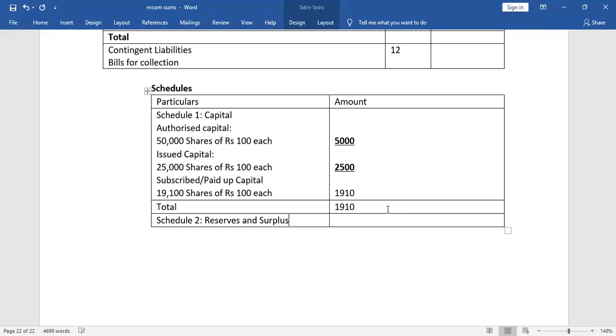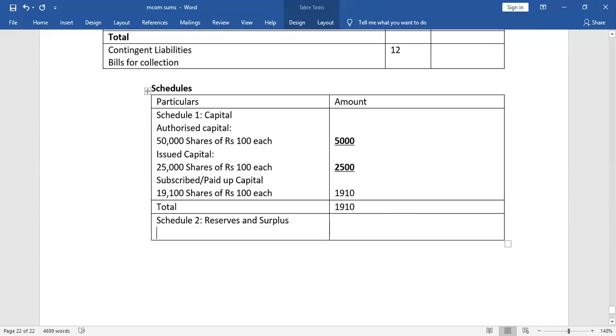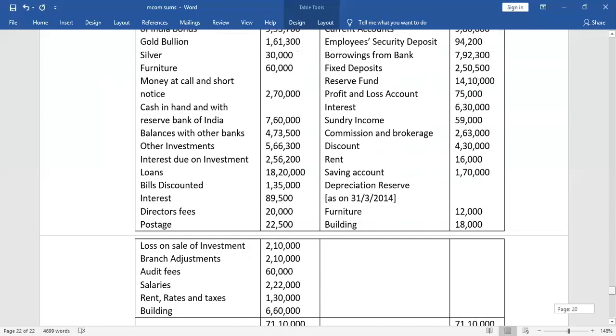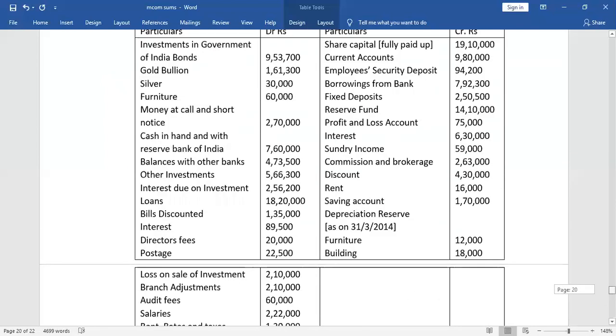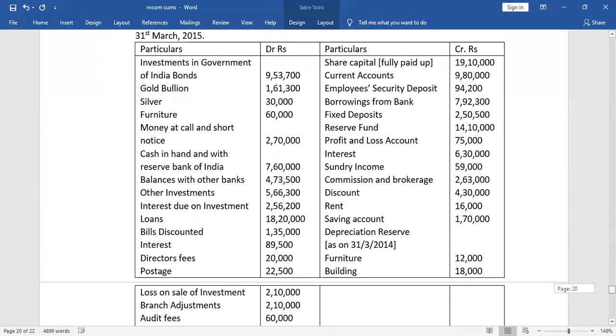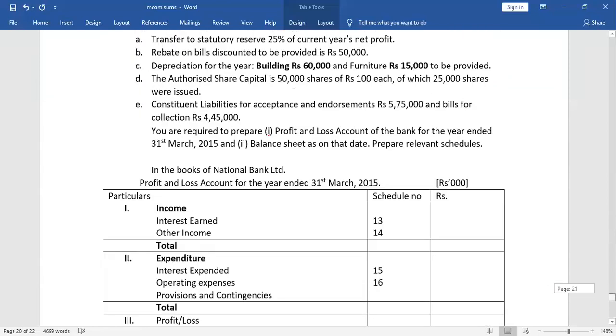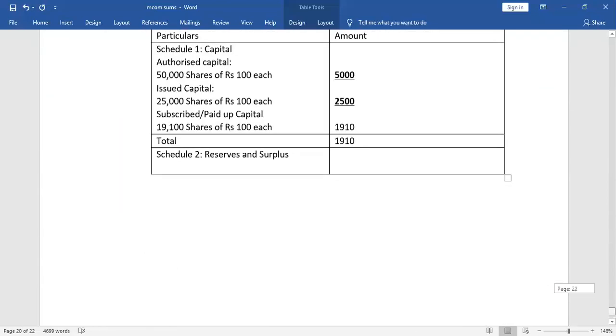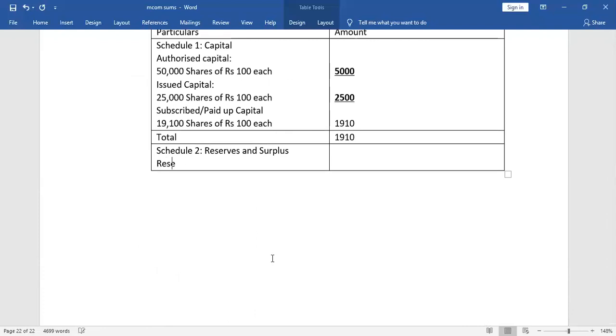Let us go to the question and see what reserves and surplus there are. One more thing, reserves and surplus means liability. We have to check here: share capital, current account, employee security, borrowing, reserve fund. See, reserve fund and profit and loss account. Two reserves are there: reserve fund and profit and loss account. Nothing else will come under reserves and surplus. So we have reserve fund.